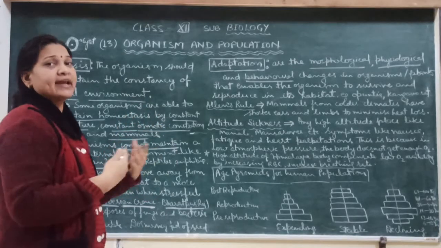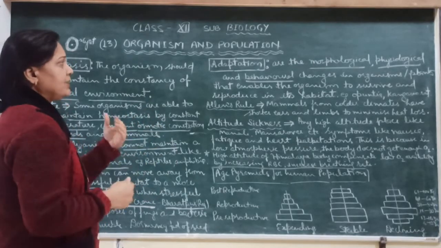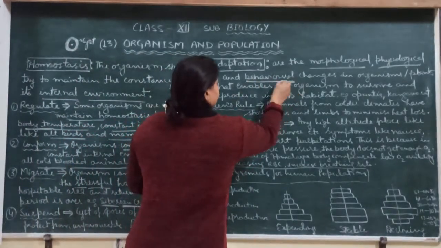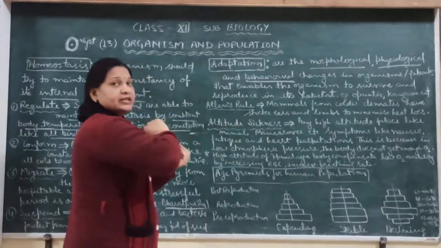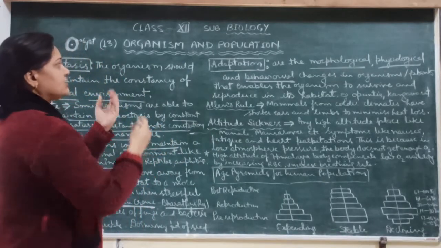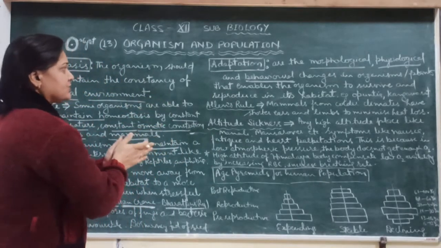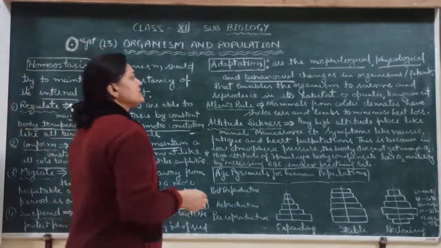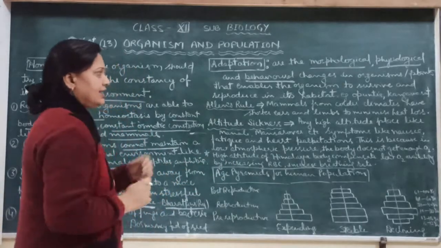Physiological means working habits, and behavioral means that according to the climatic condition, they go into hibernation or starvation. So adaptations are the changes that enable the organism to survive and reproduce in its habitat, like Opuntia.